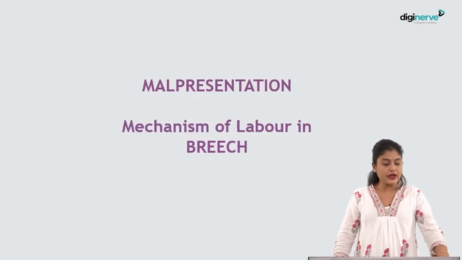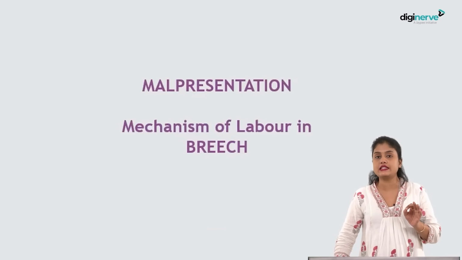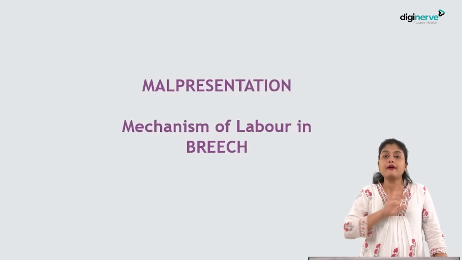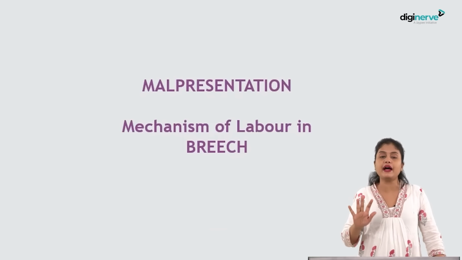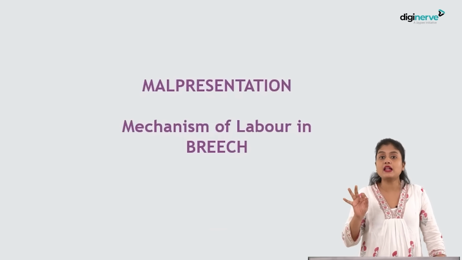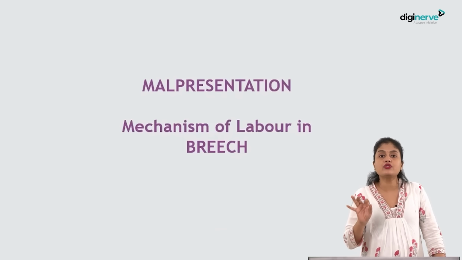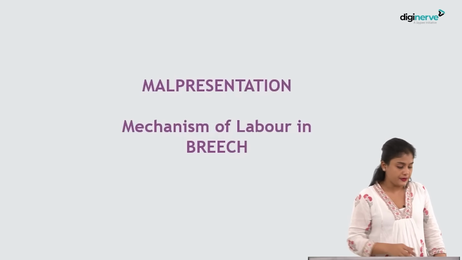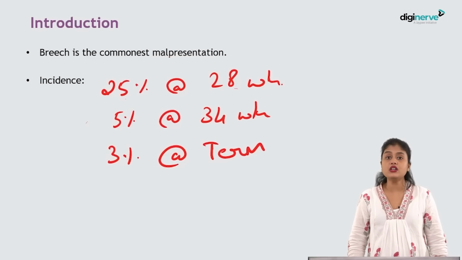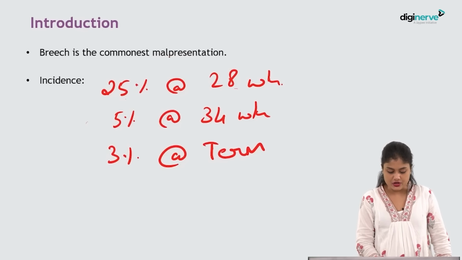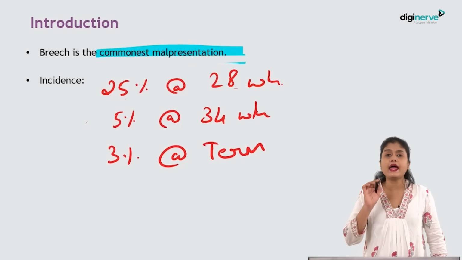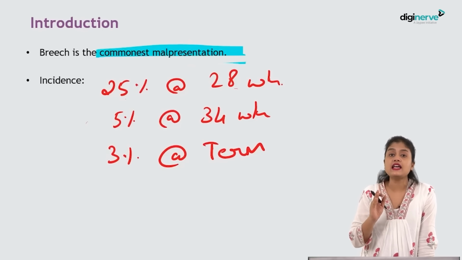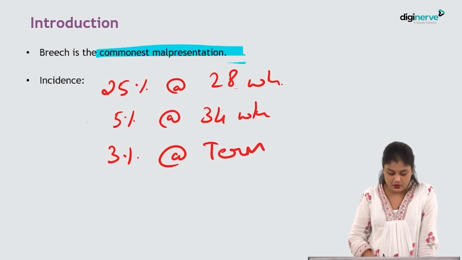Now let us move ahead with malpresentation. So what is malpresentation? Other than vertex, if anything else is the presenting part, then that becomes a malpresentation. So what are we going to read today? We are going to read about the breech presentation, isn't it? Breech is one of the commonest malpresentations. And remember, the incidence of breech presentation is as high as 25% by 28 weeks.